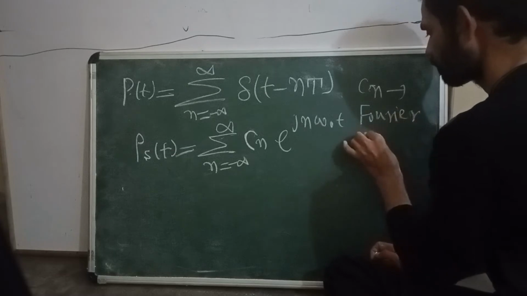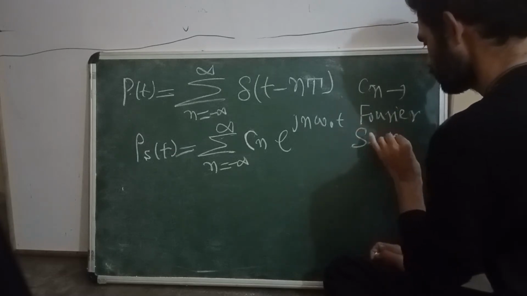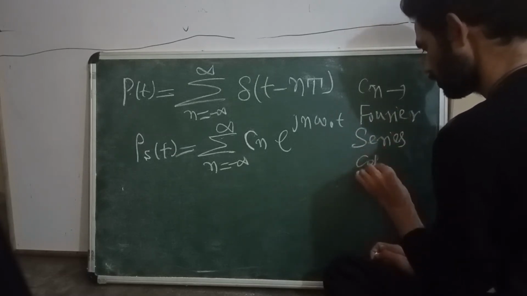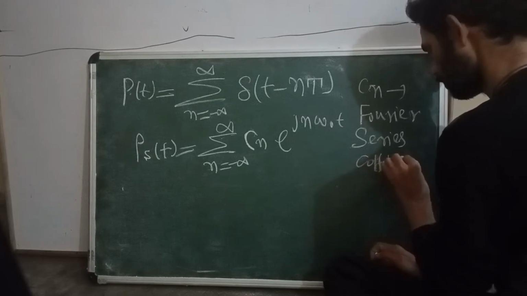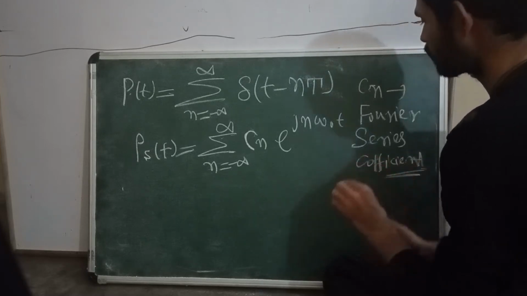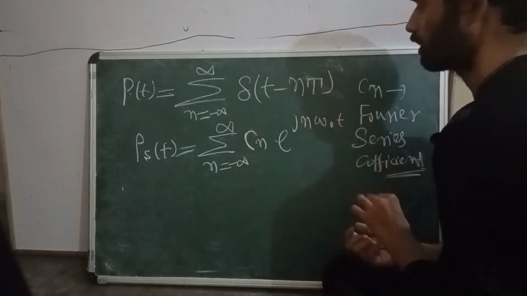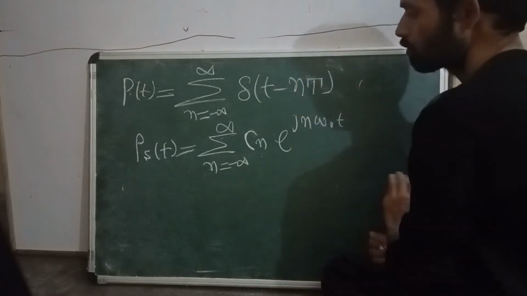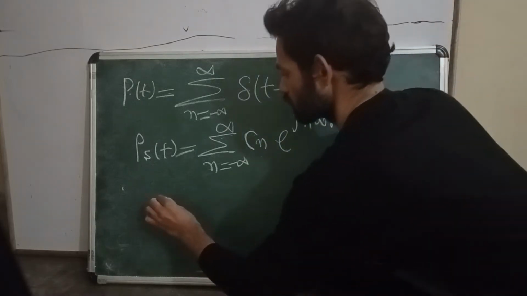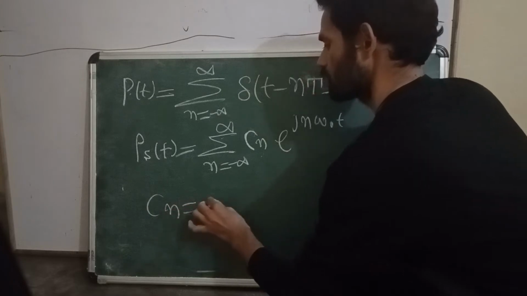This is my Fourier series coefficient cn. Now here we want to calculate this Fourier series coefficient. What is cn equal to?